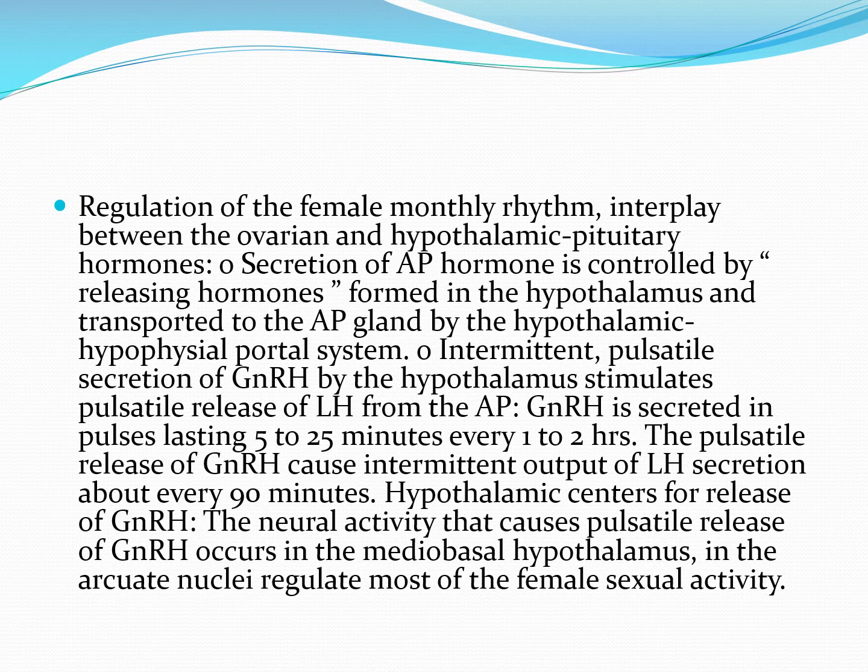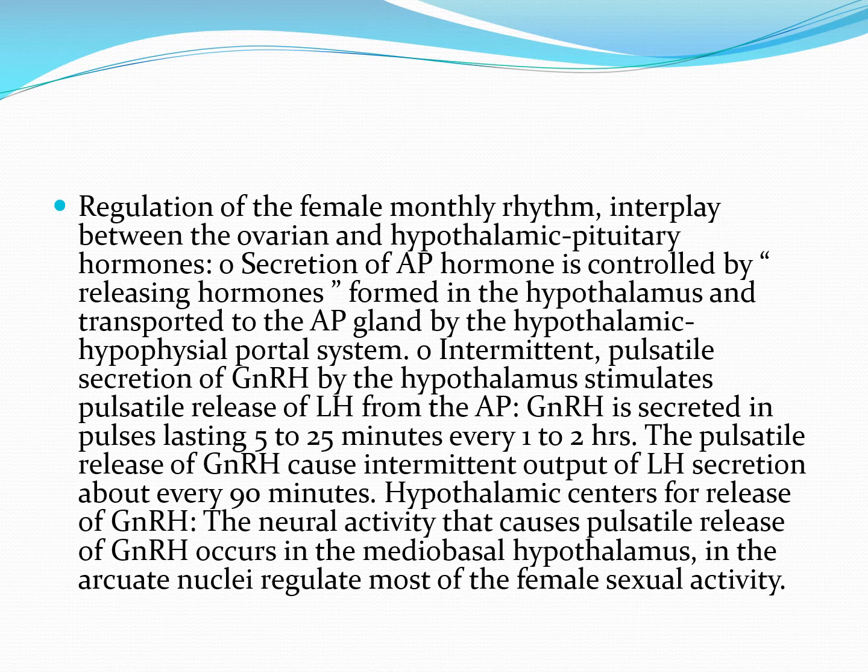How does the regulation of the female monthly rhythmical cycle take place? It is the interplay between the ovarian and hypothalamic-pituitary hormones. The secretion of anterior pituitary hormones is controlled by the releasing hormone formed in the hypothalamus, which, as I told you earlier, is transported to the anterior pituitary gland by the hypothalamic-hypophyseal portal system.